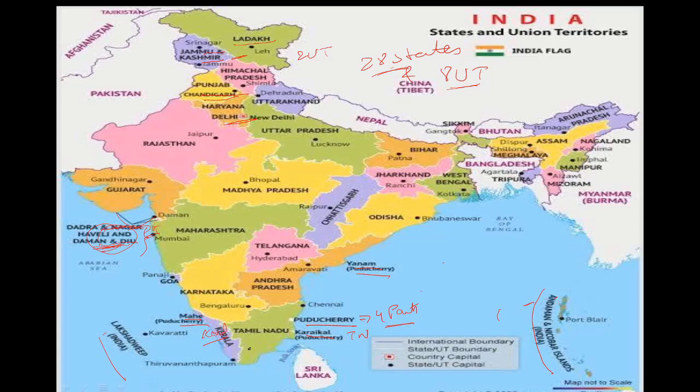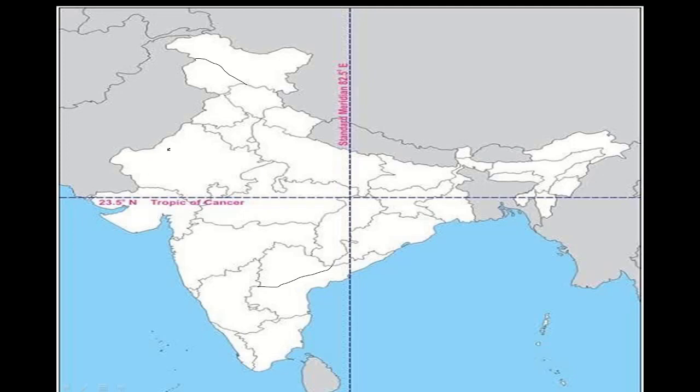And remember about the Tamil Nadu coast, because Tamil Nadu has a coastline on the Bay of Bengal and on the Arabian Sea. So this is the unique state which has a boundary with 2 water bodies, the Arabian Sea and the Bay of Bengal. So we'll see the Tropic of Cancer now. See, the Tropic of Cancer passes through 8 states of India. One is Gujarat, one is Rajasthan, Madhya Pradesh, Chhattisgarh, Jharkhand, West Bengal, Tripura and Mizoram.